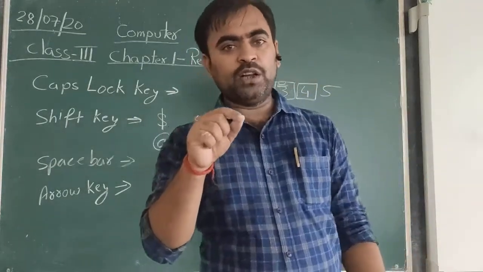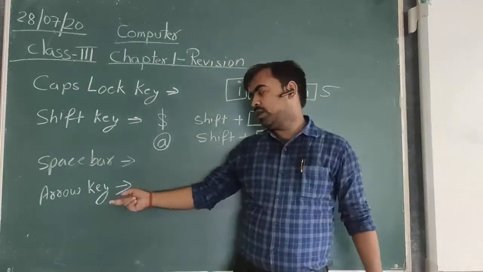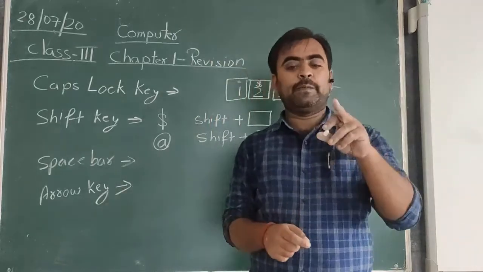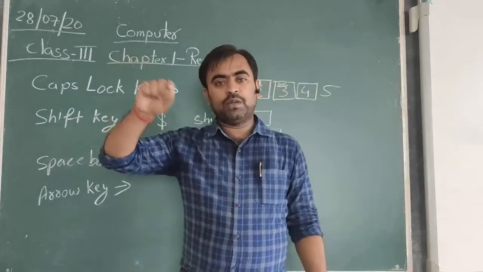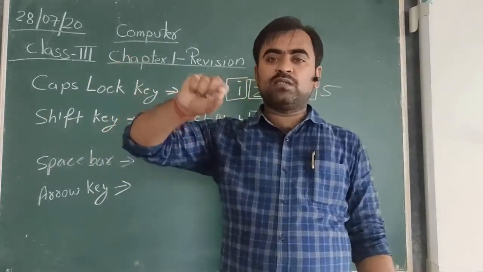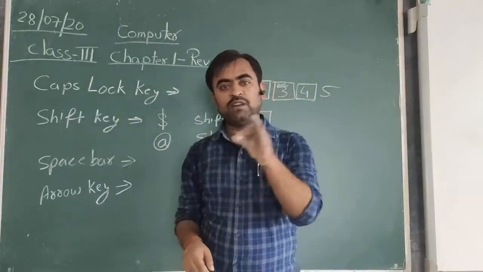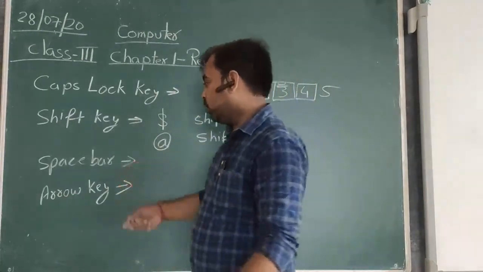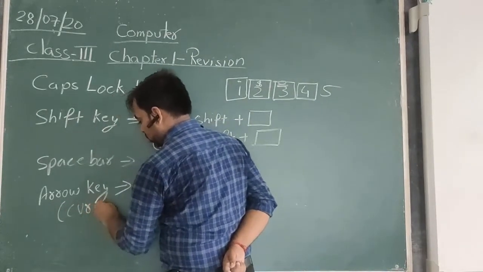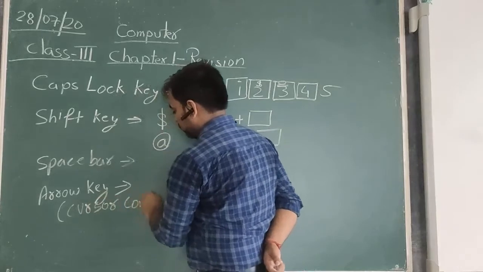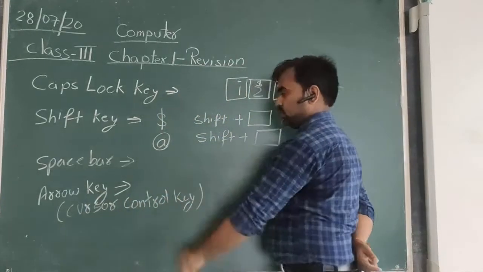You can move the pointer of the mouse in any direction by using the arrow keys. If you want to move it up, you can press the up key and you can see the cursor will move upward. If you press the down key, the cursor goes down. Left key and the right key. The arrow keys or the cursor control keys.